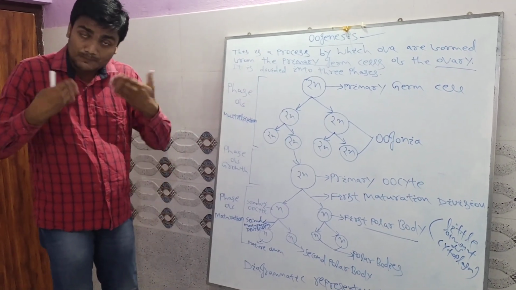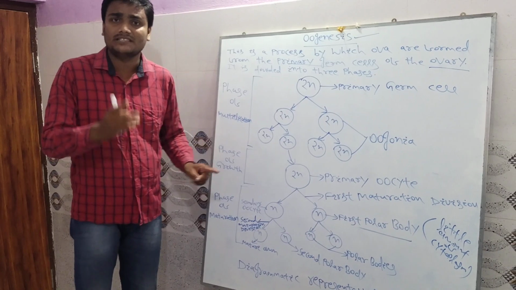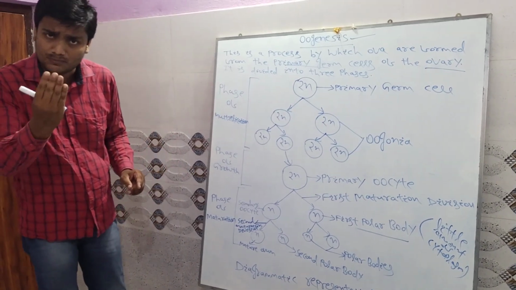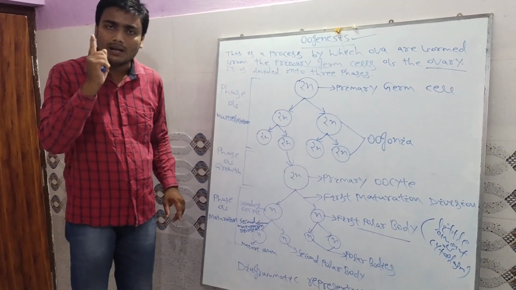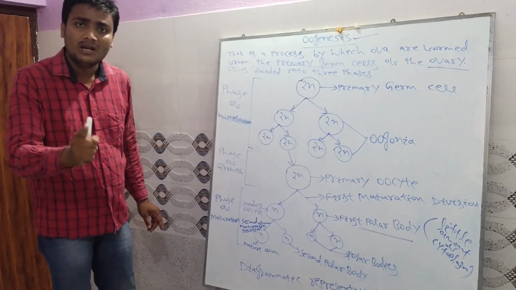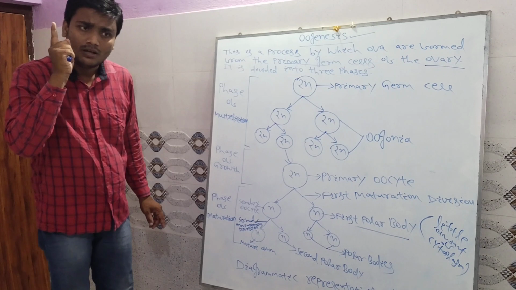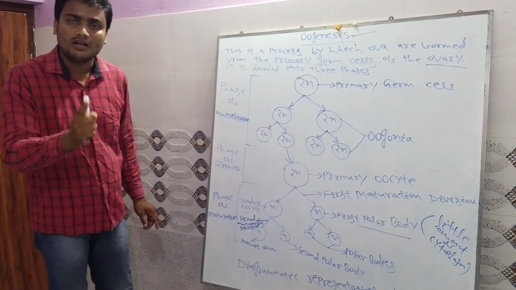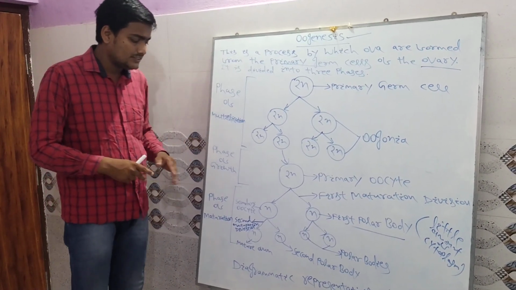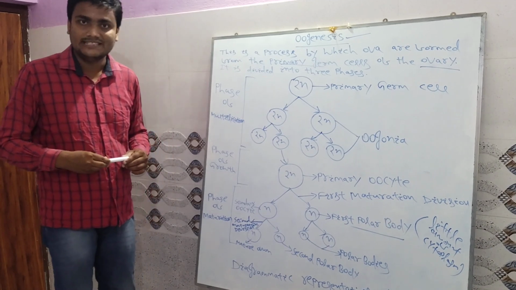But in spermatogenesis, one primary germ cell produces four spermatids or four sperm. In oogenesis, one primary germ cell produces one ovum, and this ovum takes part in the process called fertilization, is fertilized with the sperm and is converted into a zygote. So this is the whole process of oogenesis. Thank you.